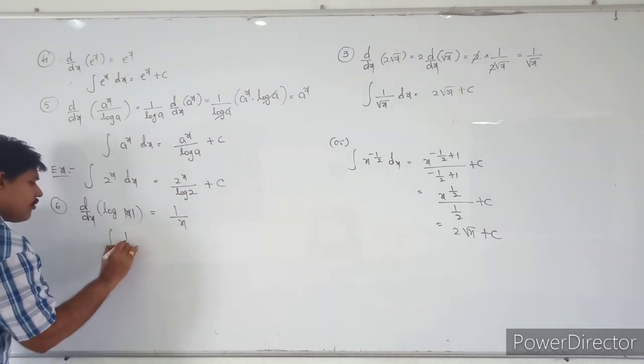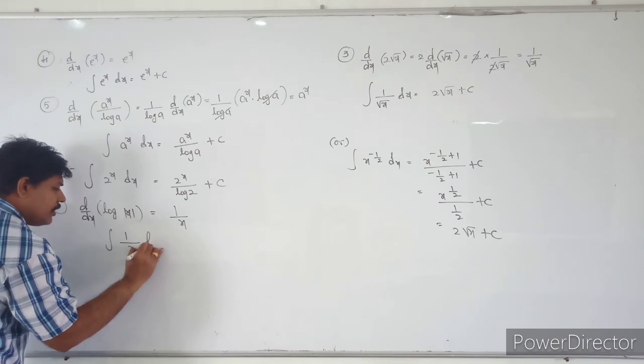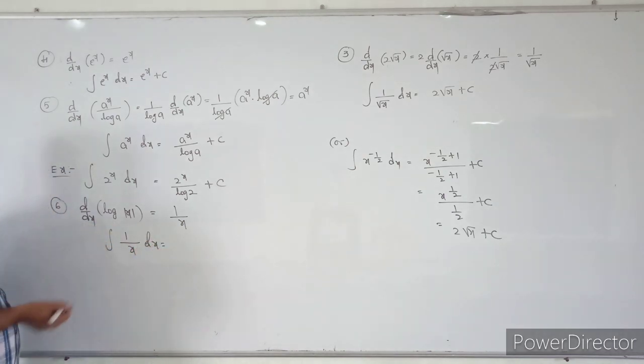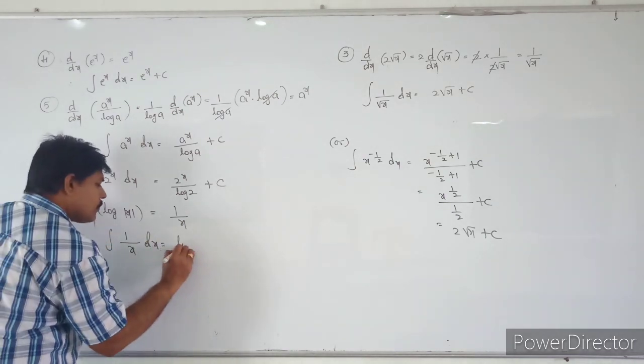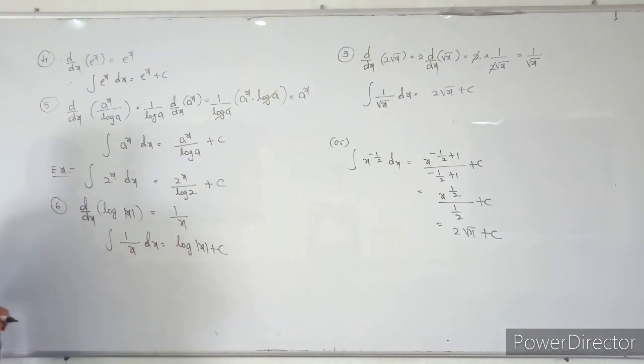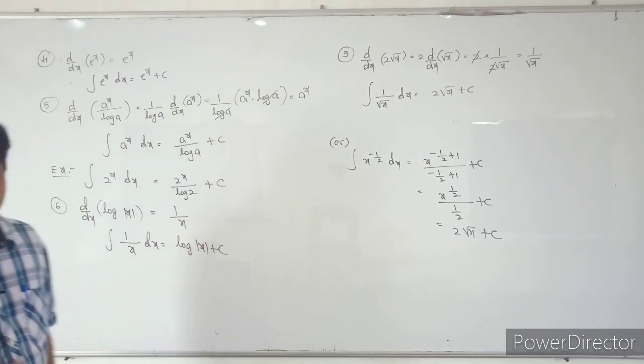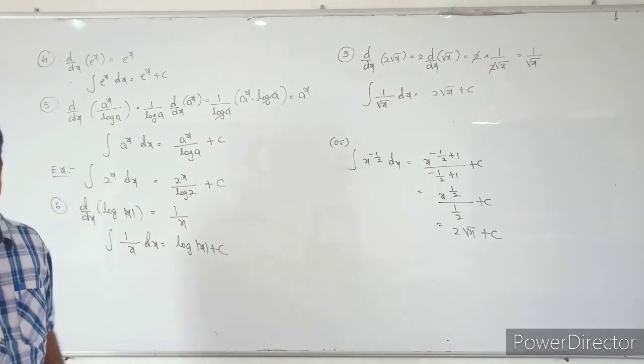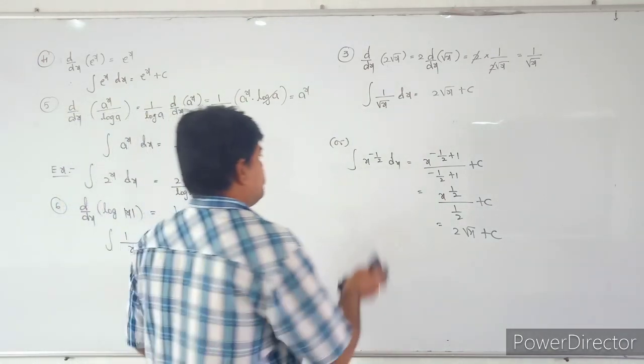Therefore the integral of 1 by x into dx will become log mod x plus c.